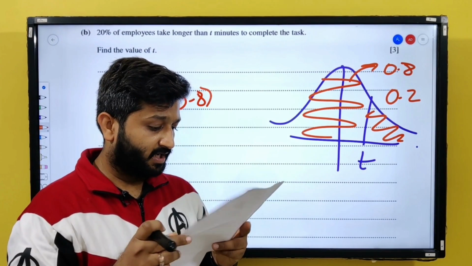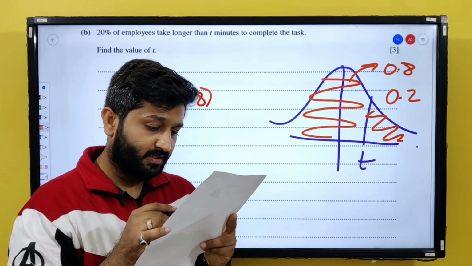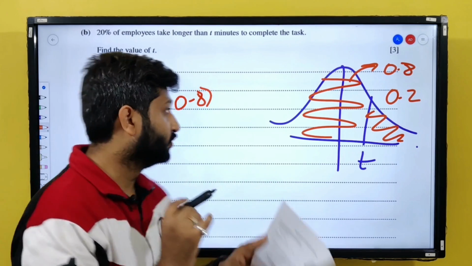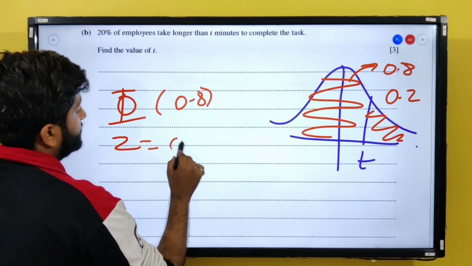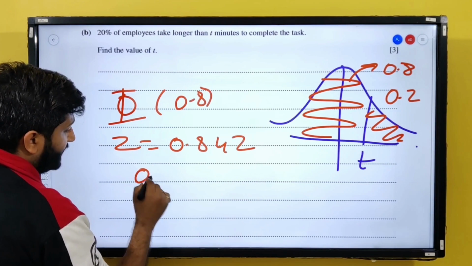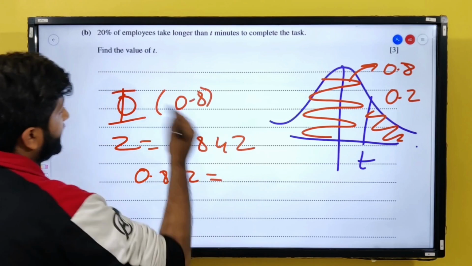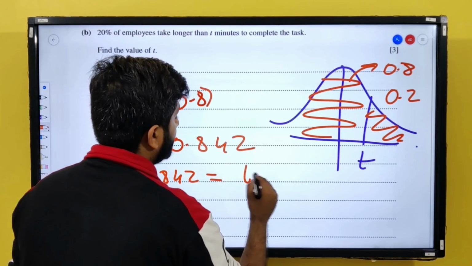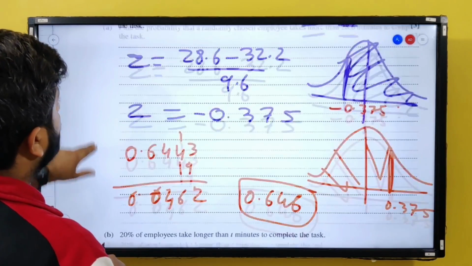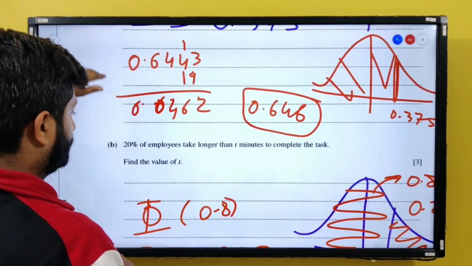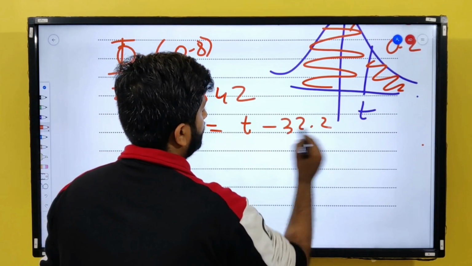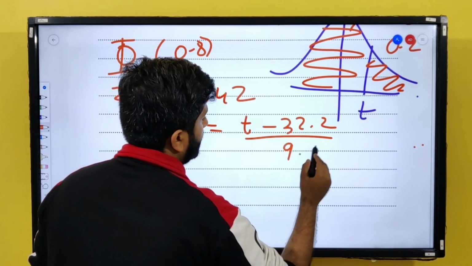So let me find out. The z of 0.8 is going to be 0.842. So z equals x, which is t, minus mu. What was my mu? My mu is 32.2, upon sigma, which is 9.6.